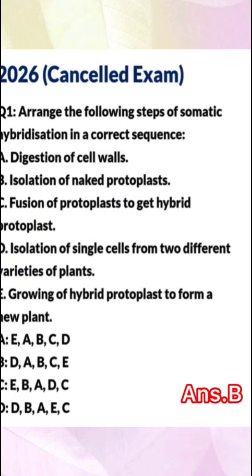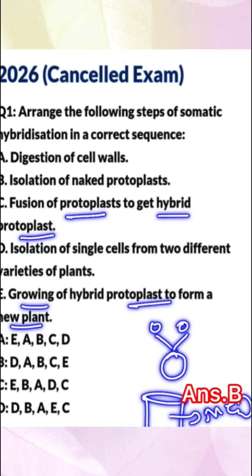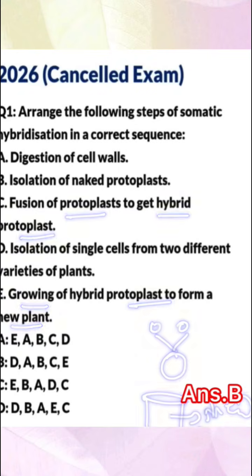Then the fourth is fusion of protoplasts to get the hybrid protoplast, and that hybrid protoplast, which is obtained from the 2 naked protoplasts, is then allowed to grow in the laboratory medium to form the new plant. In this way, the somatic hybridization process is carried out in the laboratory to obtain a new variety of the plant.